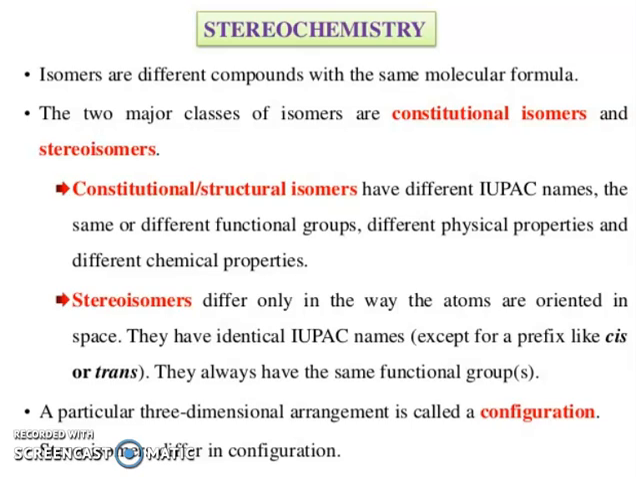They have identical IUPAC names except for the prefix like cis or trans. They always have the same functional groups. A particular three-dimensional arrangement is called a configuration. Stereoisomers differ in configurations.